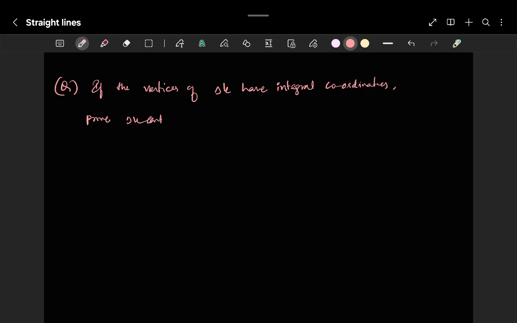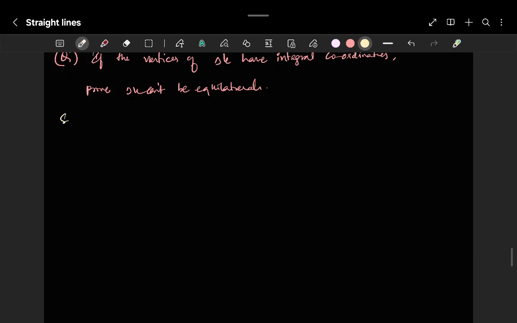Take a question over here. If the vertices of a triangle have integral coordinates, prove the triangle can't be equilateral. Triangle can't be equilateral. So observe it.